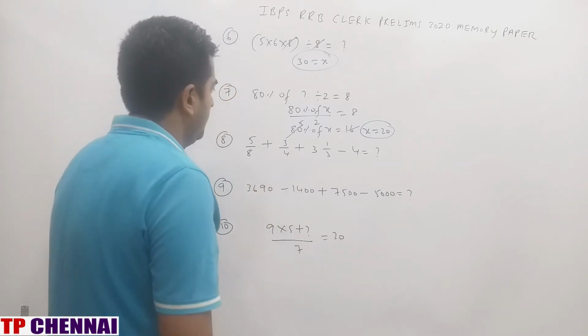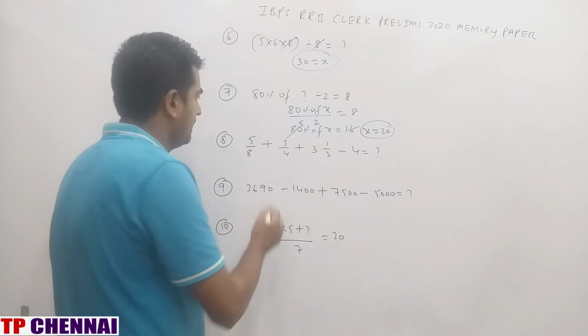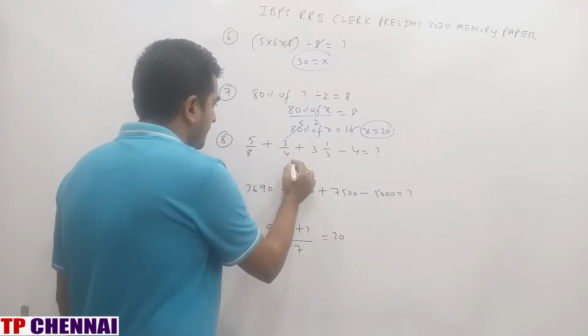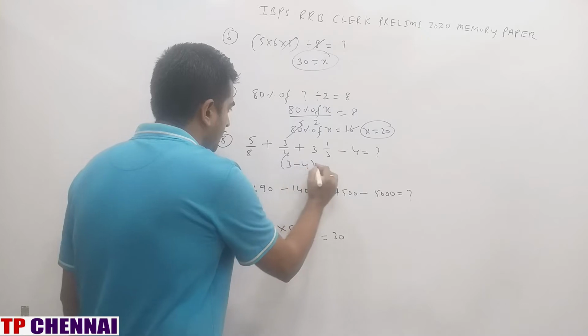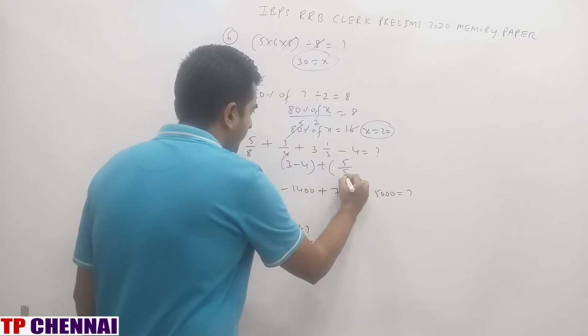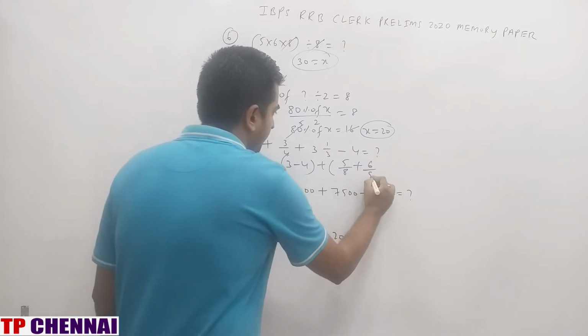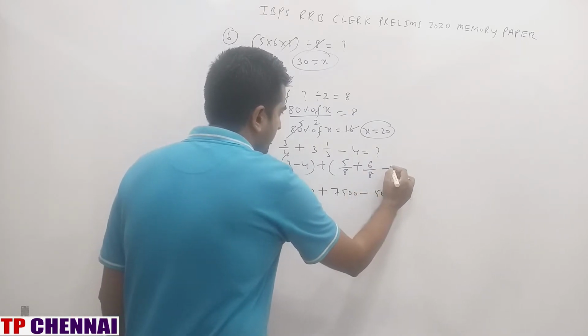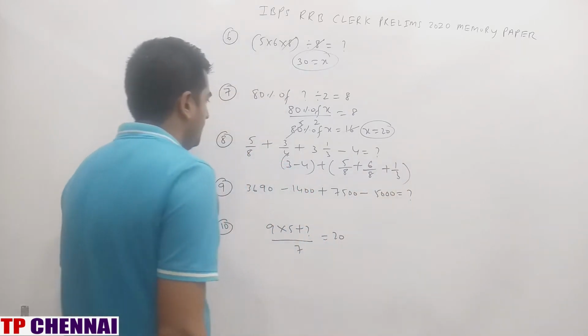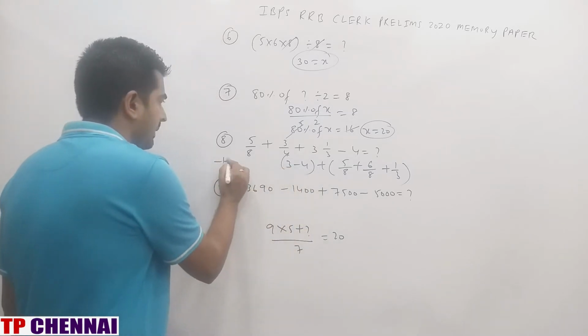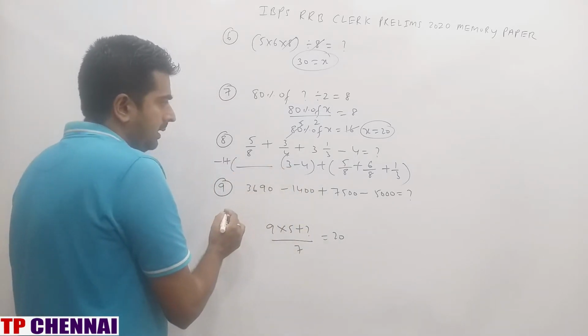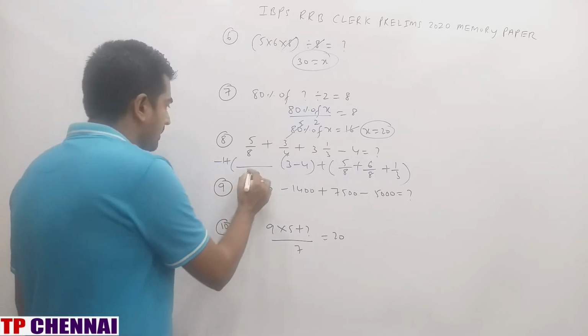Now this one. So first separate the whole numbers. So this is 0, 0 is there. So 3 minus 4 plus this is 5 by 8. This I am writing as 6 by 8, plus 1 by 3. Right, this is minus 1 plus here 8, 8, 3, LCM is 24.